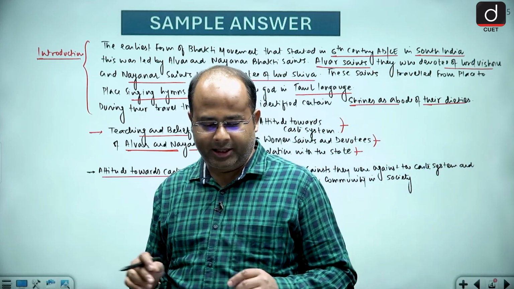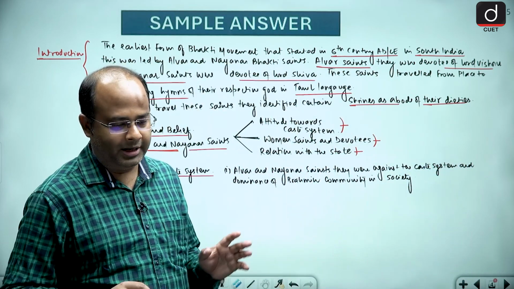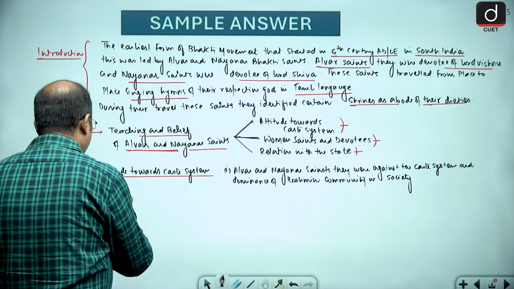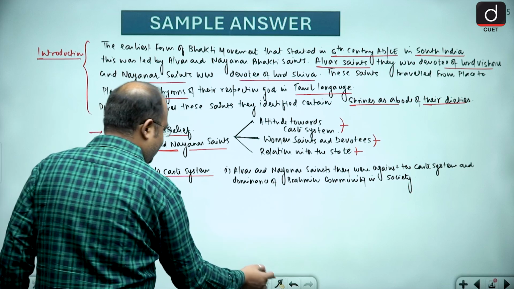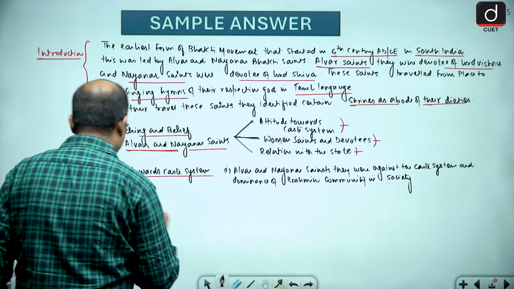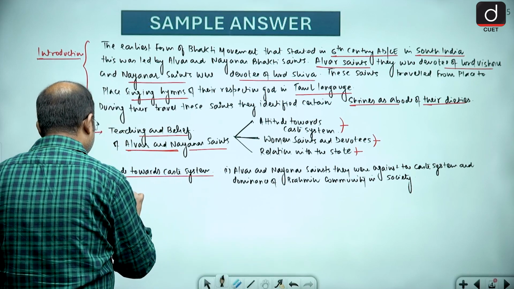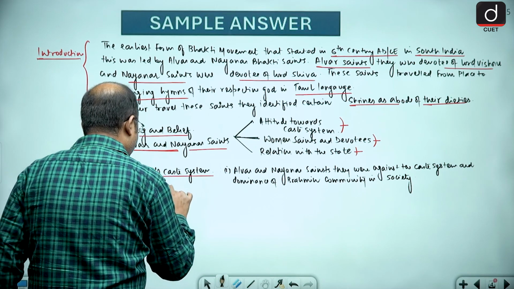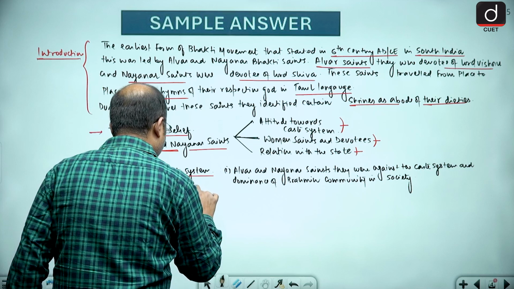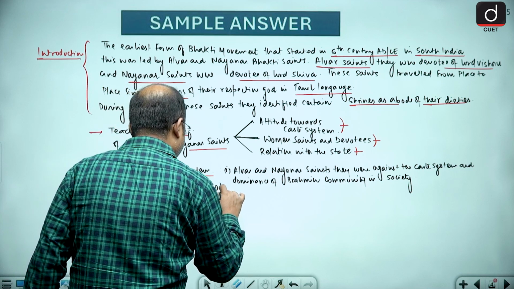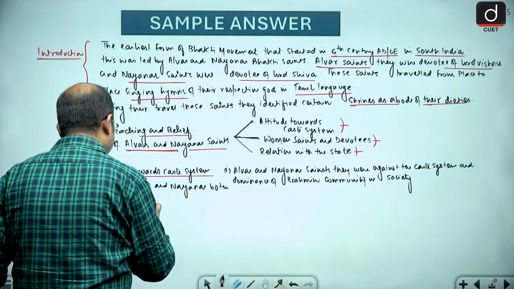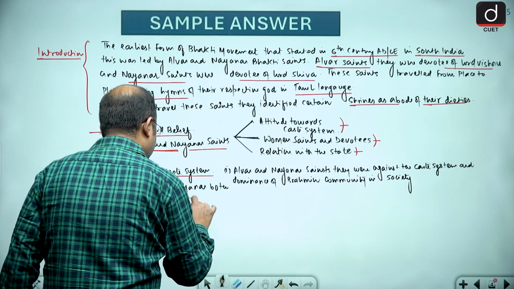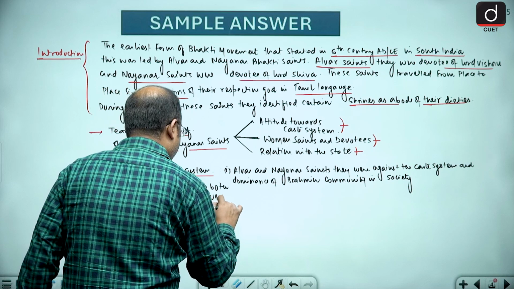Other than this, guys, both Alwar and Nayanar preached true bhakti. So second we can write down that Alwars and Nayanars, both of them preached true bhakti.